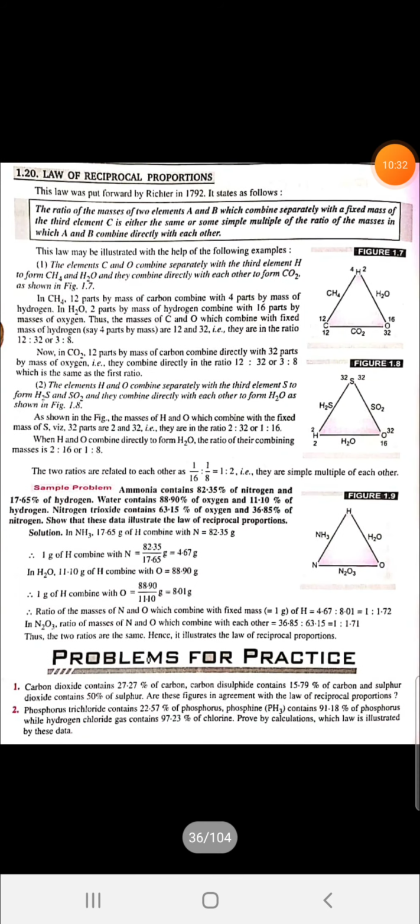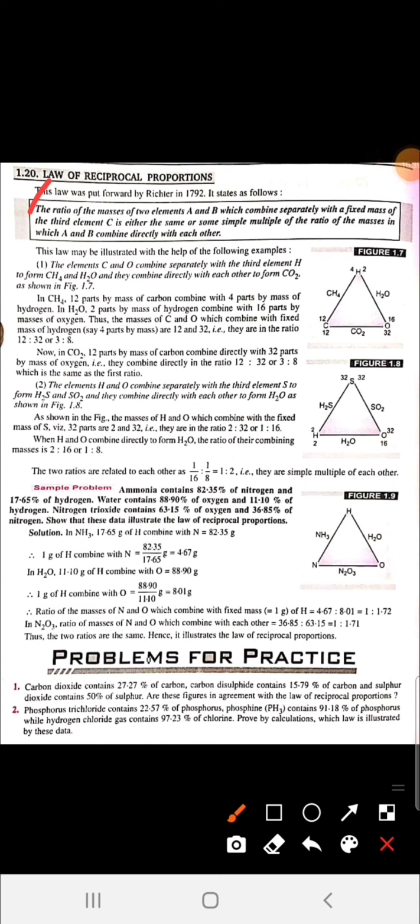The next law is the law of reciprocal proportions. The ratio of the masses of the two elements A and B, which combine separately with a fixed mass of a third element, is either the same or some multiple of the ratio of the masses in which A and B combine directly with each other. So what they are saying here, we take the example of carbon and oxygen. You can read the definition again.